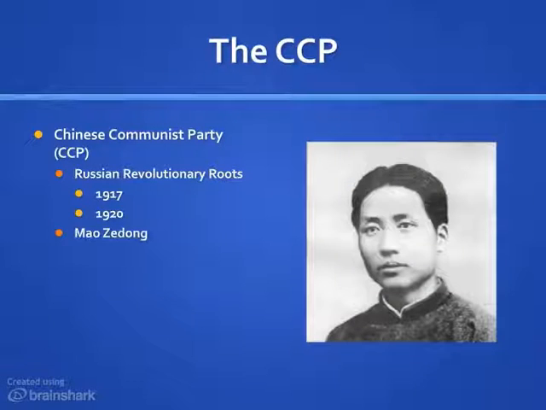The May 4th movement had attracted the passion of many young people in China, eager for reform. So did the Chinese Communist Party, or the CCP. One of the young men who quickly rose to the leadership was a young man named Mao Zedong. Mao got his start by organizing a communist group in the province of Hunan in southeastern China.